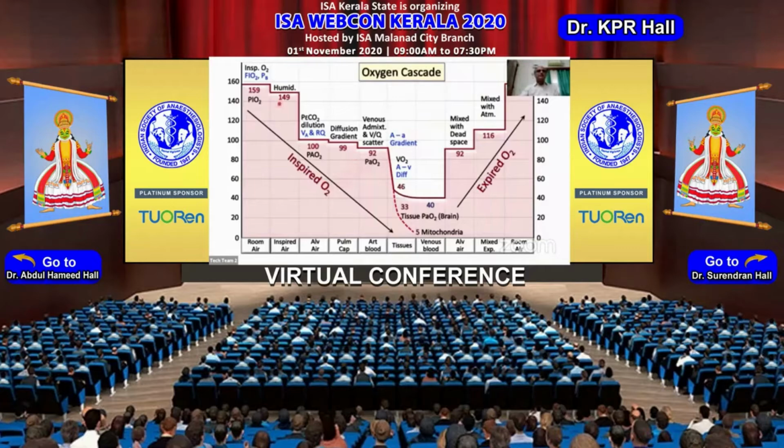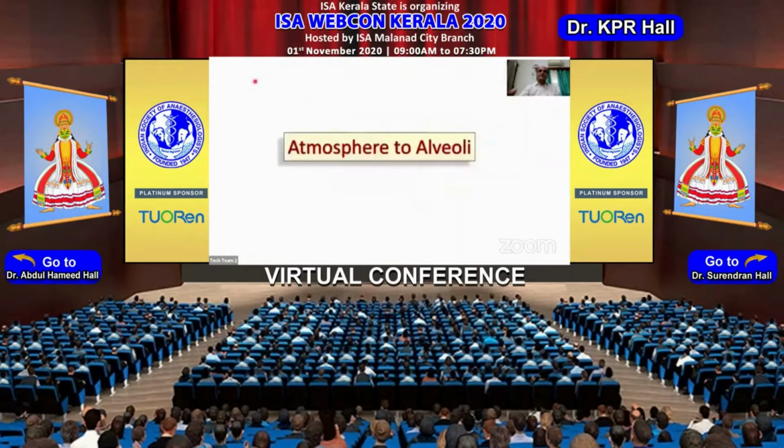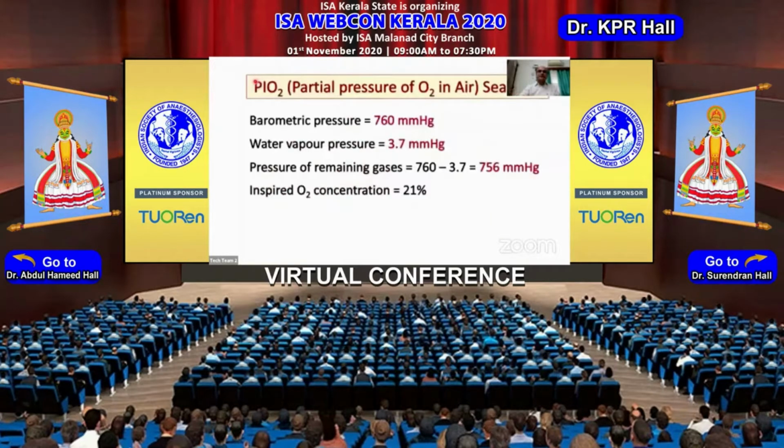So just to note, the inspired oxygen tension, which is 159, is primarily determined by two factors. The two factors which primarily determine the PiO2, or the partial pressure of oxygen in air, let's consider here at sea level.